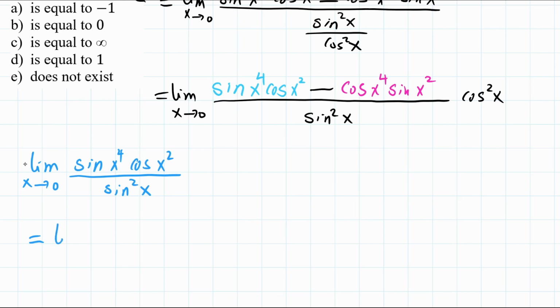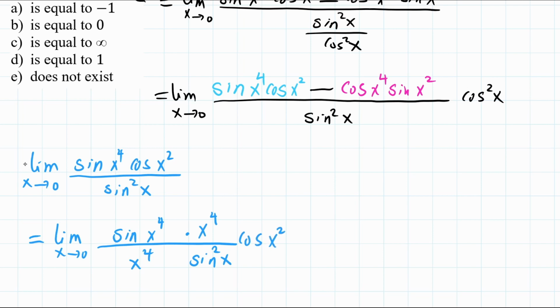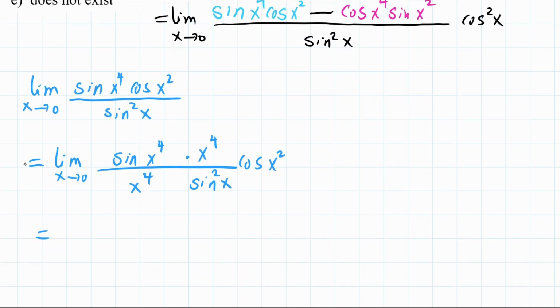If I have to make this limit look like sine of w over w as w goes to 0, which is a famous limit being equal to 1, then I really have to adjust the argument. So this is sine x to the 4, and I'll just divide this by x to the 4 so the arguments are the same. I can't just divide, I also have to multiply by the same thing. I still have a sine squared of x here, and this is my cosine x squared. Now if you look at this limit again, this is the limit as x goes to 0.